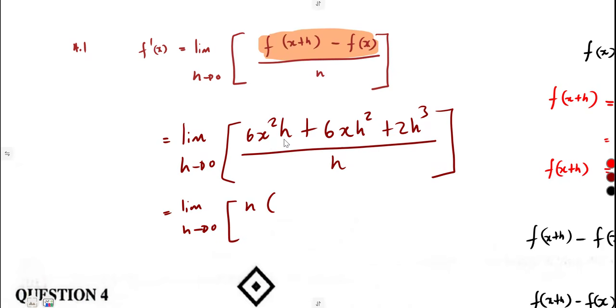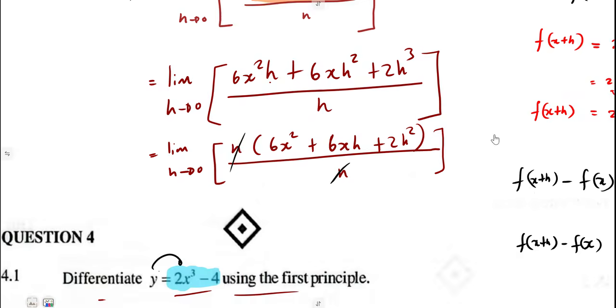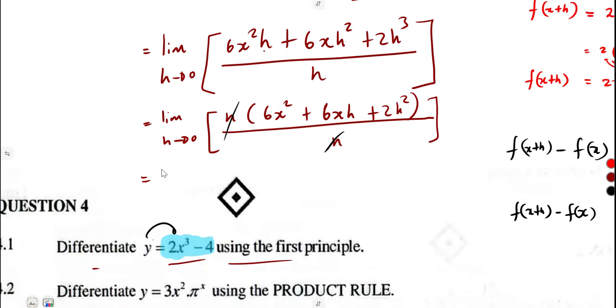So it's going to be h. If we factor out h, you're going to remain with 6x squared. Here, if we factor out h, it's going to be 6xh, we'll remain with 1h there. And this will be 2h squared. Everything over h in the denominator, so that you can simply cancel these two. And this is what you are remaining with. We no longer have the h in the denominator, so the limit where h approaches 0 can be used. All right, 6x squared plus 6xh plus 2h squared.